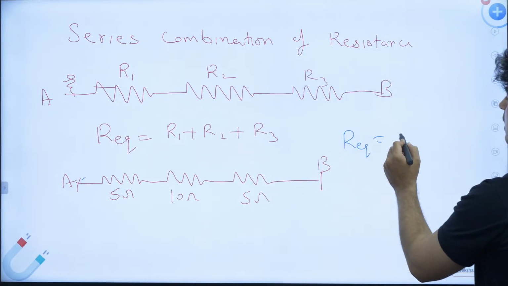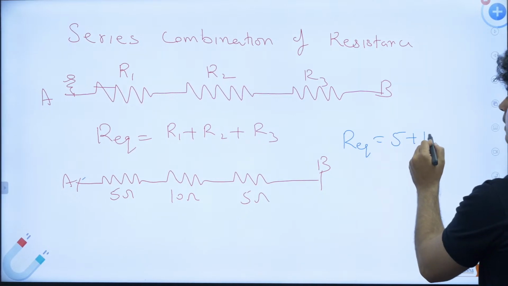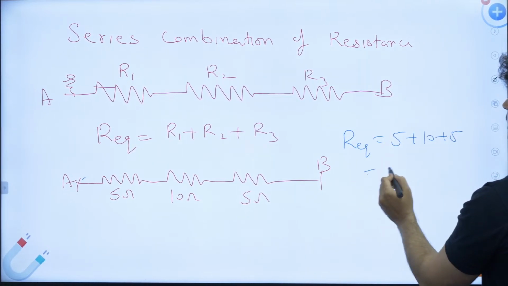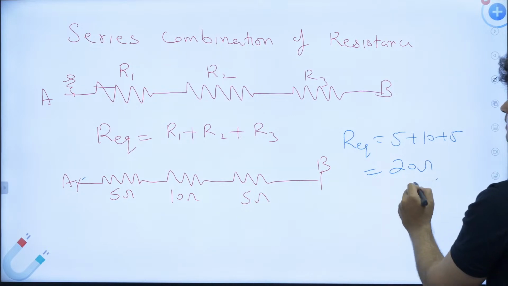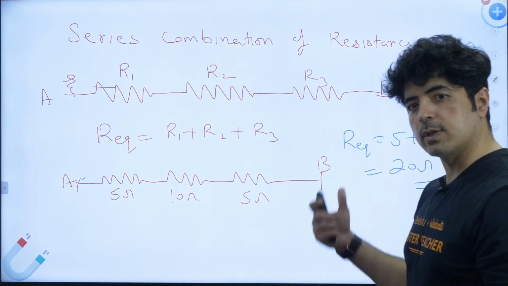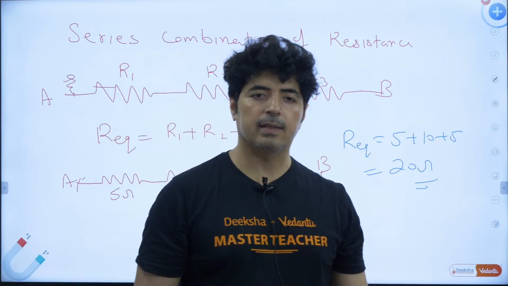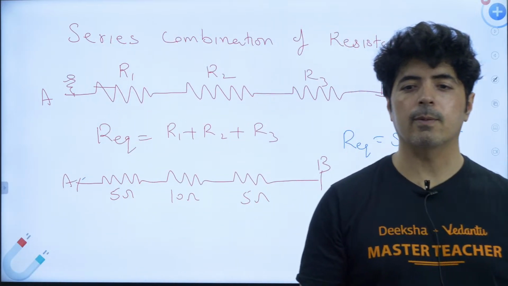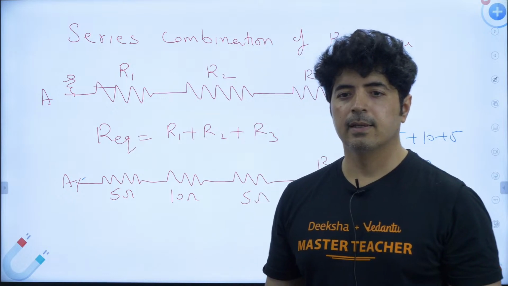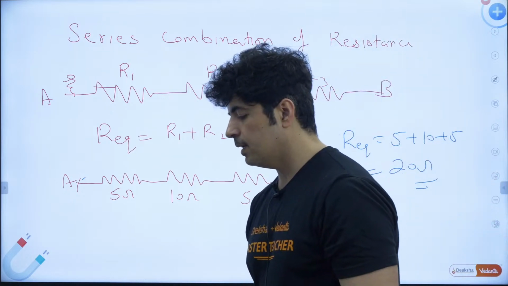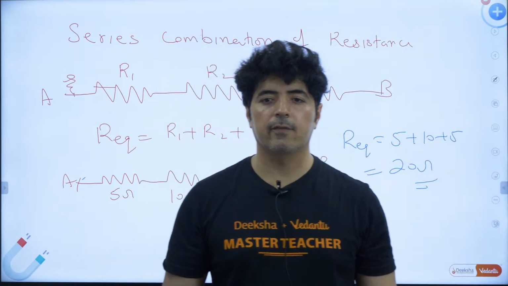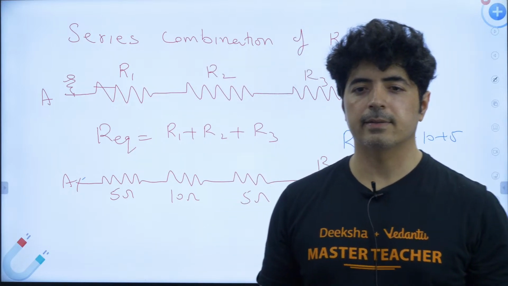So this becomes 5 plus 10 plus 5, that makes it 20 ohms. Answer. This question is from a CBSE past year paper. This is how easy the problems are. Is it clear, everybody?